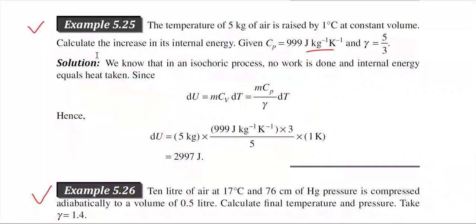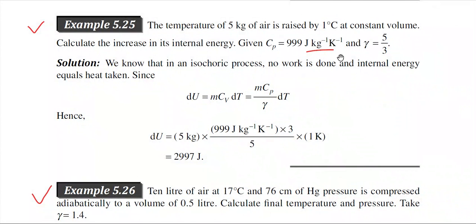So we have to calculate the increase in its internal energy. Cp is given and gamma is given. Now we know that in an isochoric process no work is done, because the gas is at constant volume, so there is no work done, and the change in internal energy equals the heat taken. As you are increasing the temperature of the air, all the heat that is being used in increasing the temperature is actually increasing the internal energy. So dU is equal to the heat.